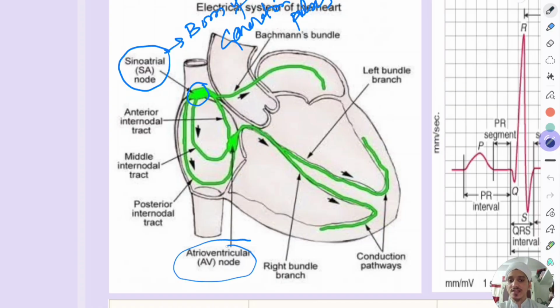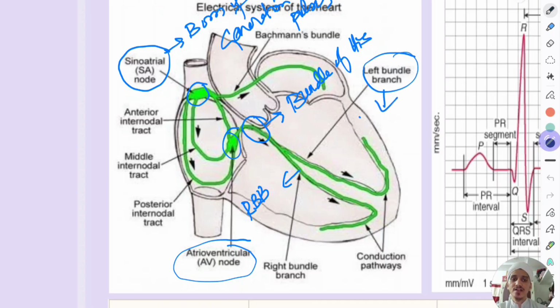And there is something called the AV node, and this is known as the bundle of His. Then that divides into the right bundle branch and left bundle branch. The left bundle branch further has a left anterior branch and left posterior branch.